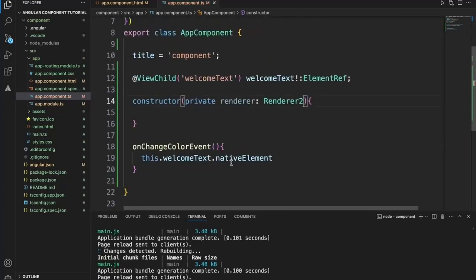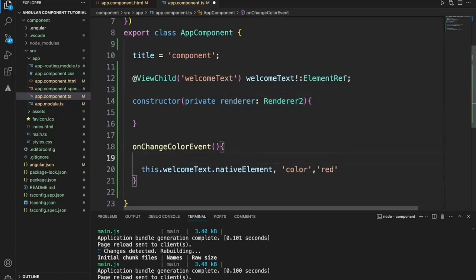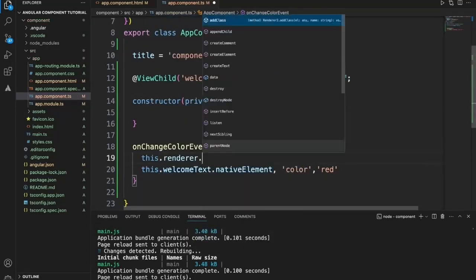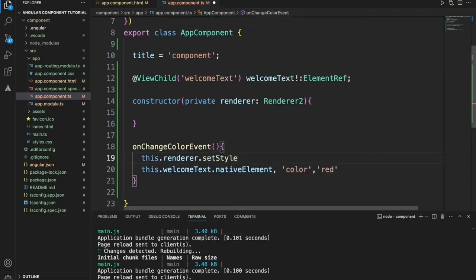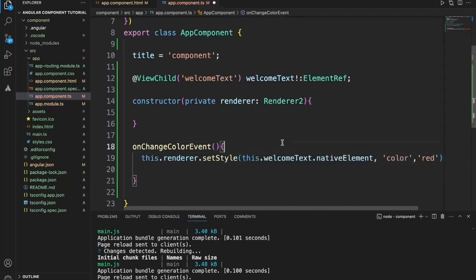Now welcome text dot native element, comma, we'll change the color and say red color, but this won't directly apply to the welcome text. Instead we need to use this renderer dot set style. Now within this set style we should set this content so that it will be applied.